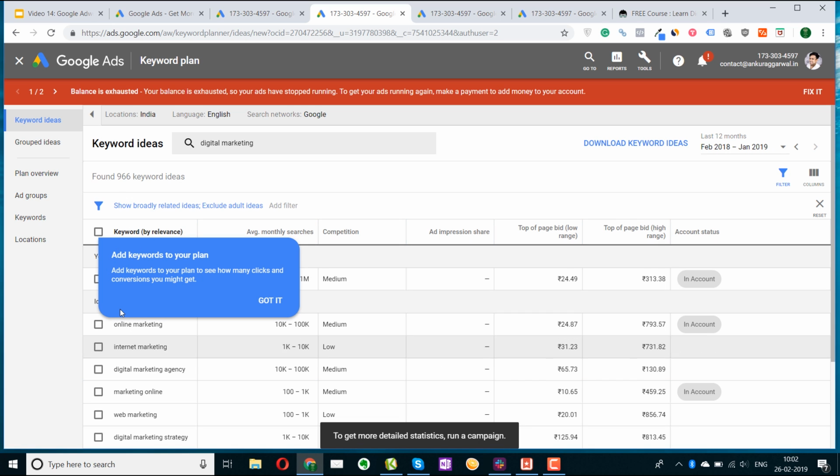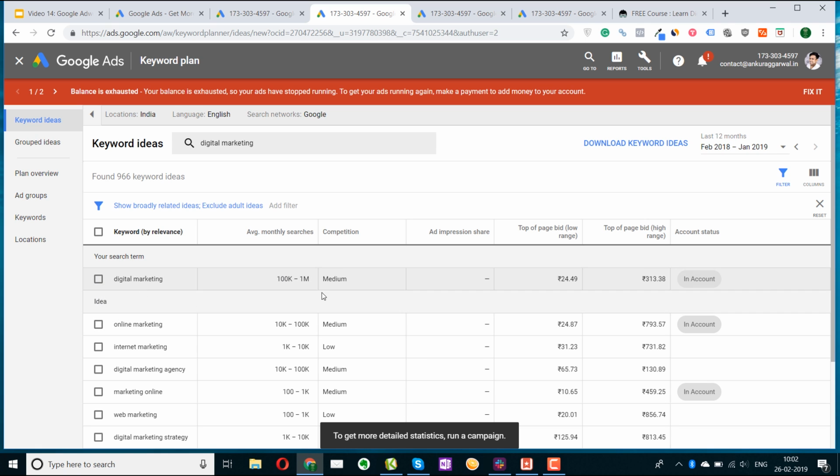So you can directly add the keywords to your plan as well by selecting all of them or selecting a few of them. So this is the keyword digital marketing. You can see that the average monthly searches for this keyword is in the range of 100,000 to 1 million. And the competition is medium. So the competition here is not the SEO competition, but rather the Google Ads competition. Like how many people are actually running ads on this keyword and what's the competition like.